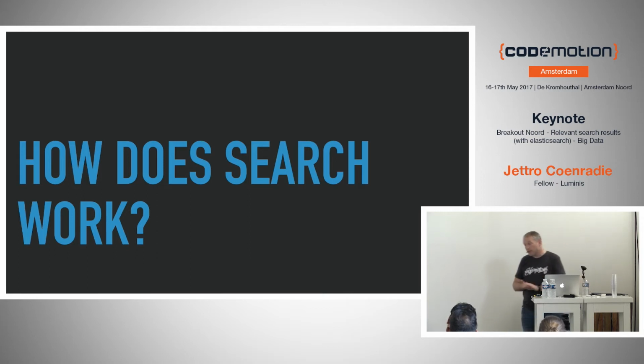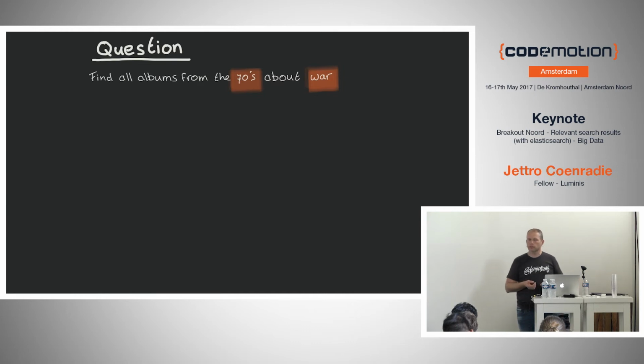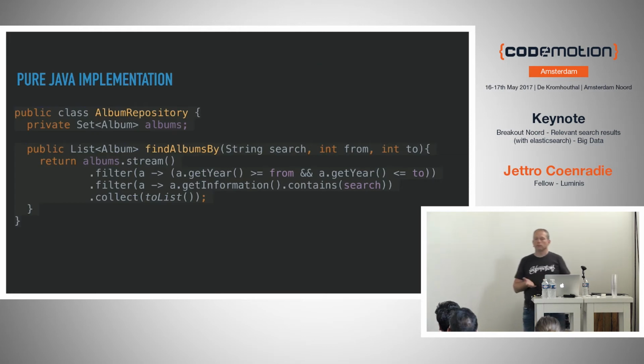So now we have this database, we have this content in there, we know about the features of all the documents, but how does search itself work? How can we now search through these documents? Imagine we have this question. Find all albums from the 70s that go about war, that contain the term war.